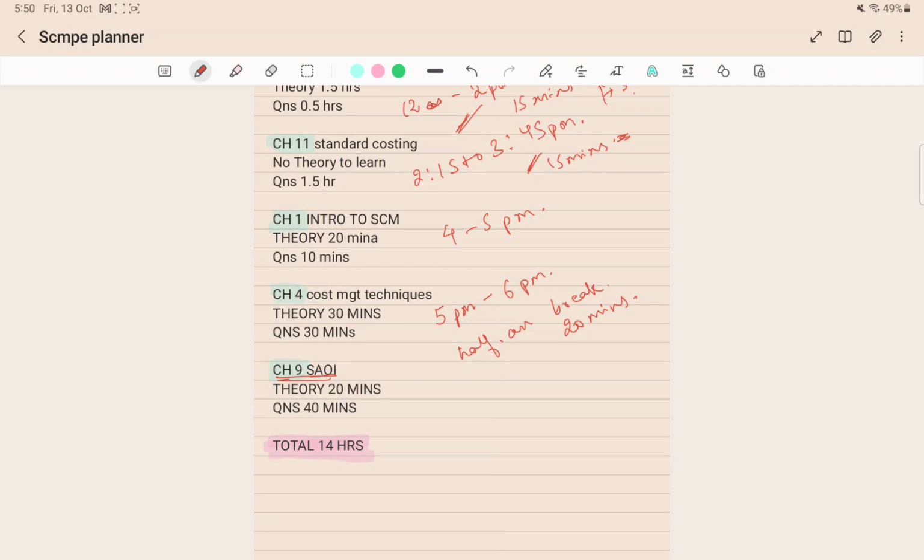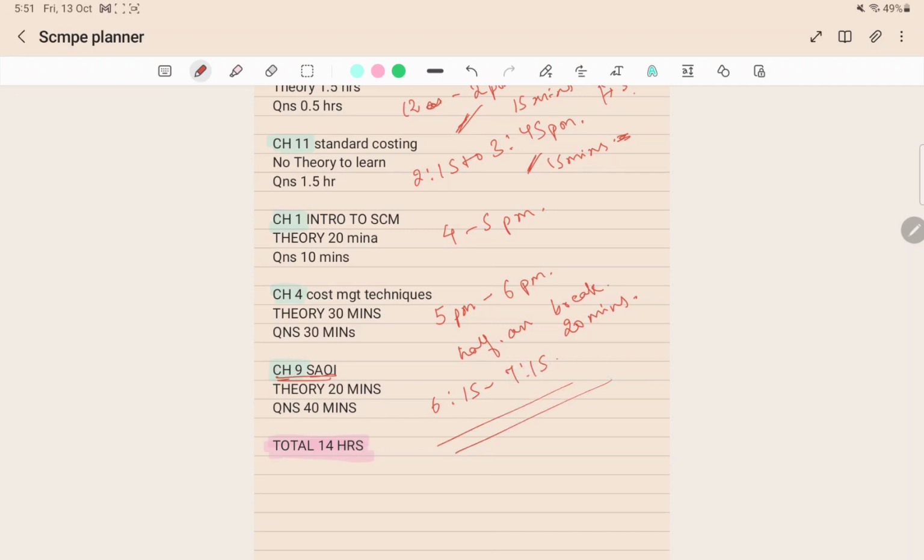I'll suggest that in this chapter you do written practice of questions also, at least one question before exam day, because there are too many calculations in the sums of this chapter, so you have to avoid silly mistakes. Also the analysis part that goes in the solutions, just summarize that well so that you can write it in the exams. Now this will take you 6:15 to 7:15.